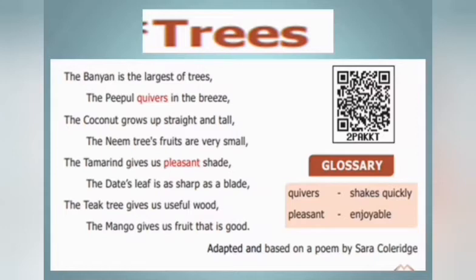Please listen carefully. The banyan is the largest of trees. The peepal quivers in the breeze. The coconut grows up straight and tall. The neem tree's fruits are very small. These are the first 4 lines from this memory poem.